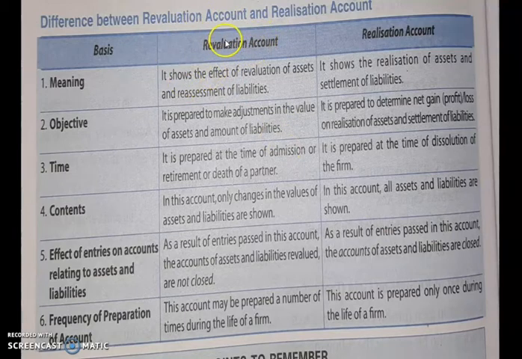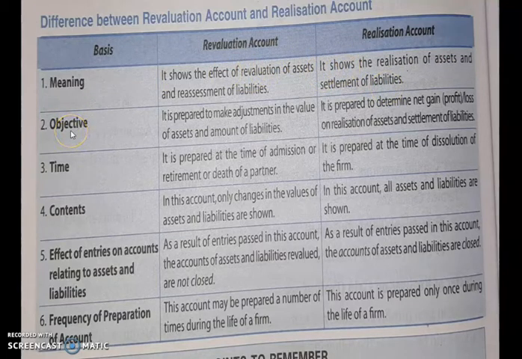So what does revaluation account show? It shows the effect of revaluation of assets and reassessment of liabilities. And what is the realization account? It shows the realization of assets and settlement of liabilities. Both are different in meaning.